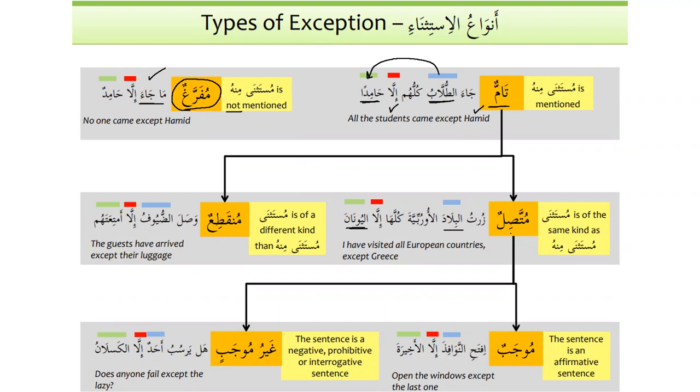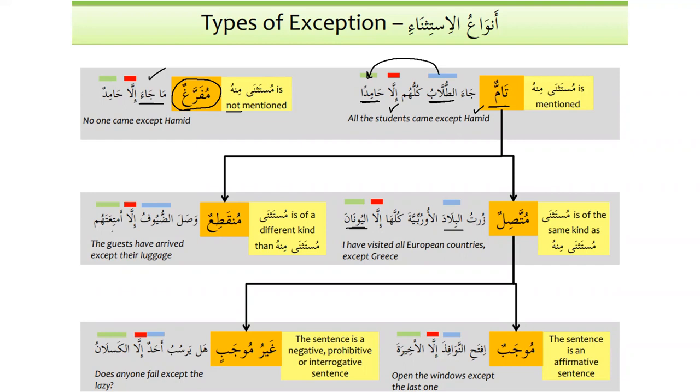And if the mustathna is of a different kind, then we say that it is munqati'un. So same as muttasilun, as we know, ittasala yattasilu ittisalan is to connect something, and munqati'un is something that is disconnected. So wasala duyufu illa imta'atahum.